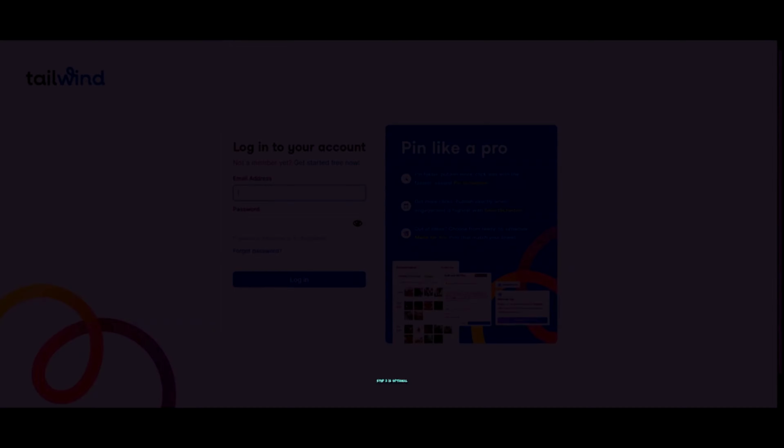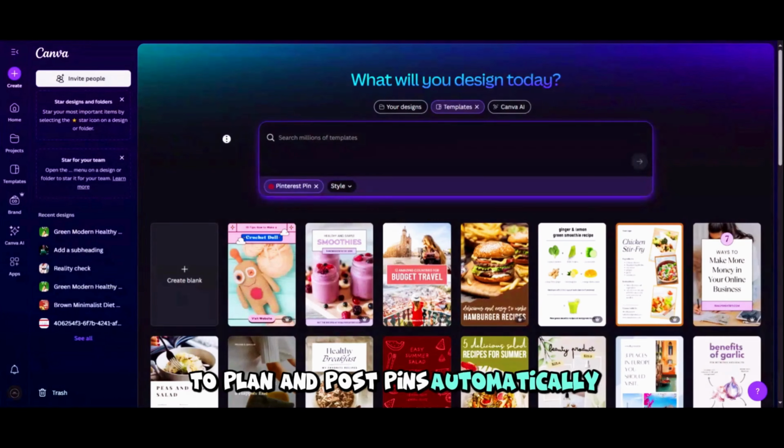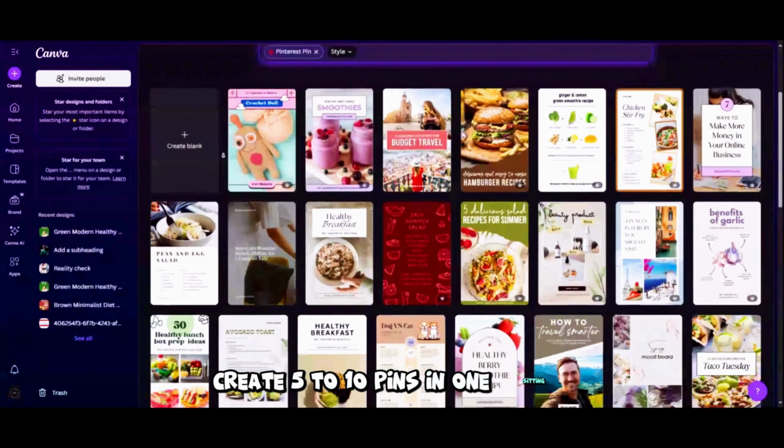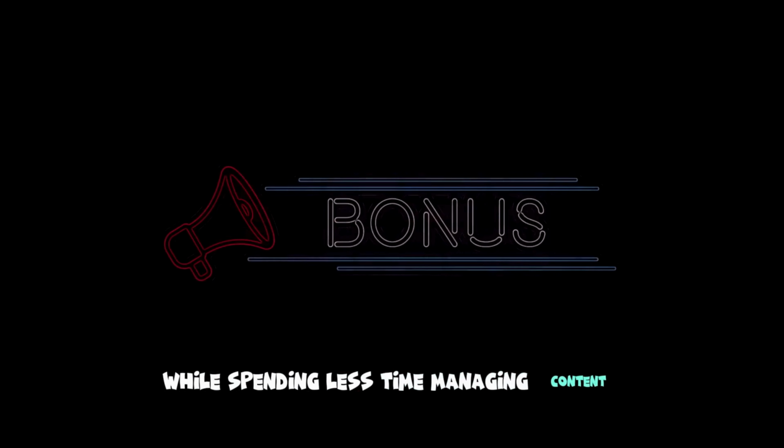Step 5 is optional. Automate with a scheduler. Want to scale faster? Use Tailwind or Pinterest's built-in scheduler to plan and post pins automatically. Create 5 to 10 pins in one sitting and schedule them over a few days or weeks. This lets you grow your traffic while spending less time managing content.